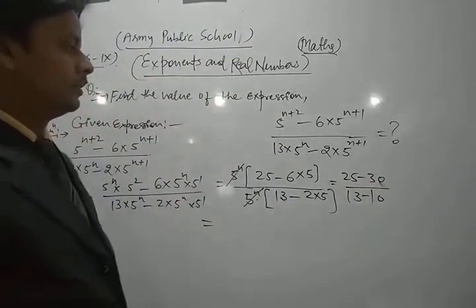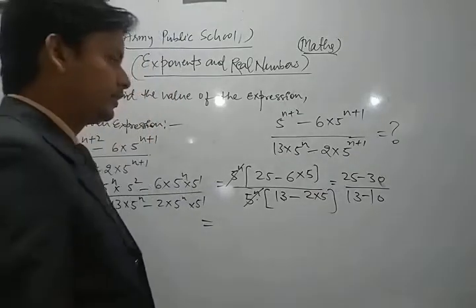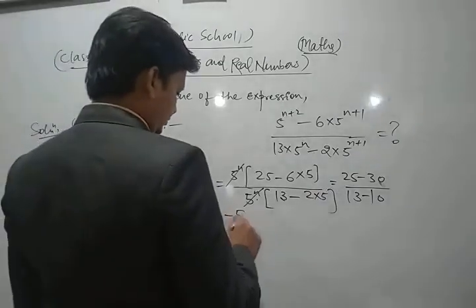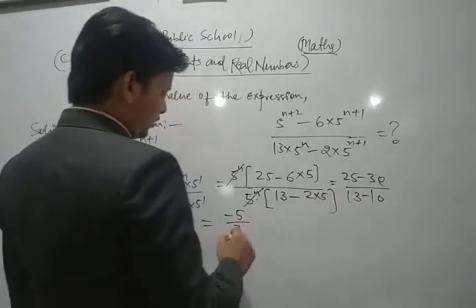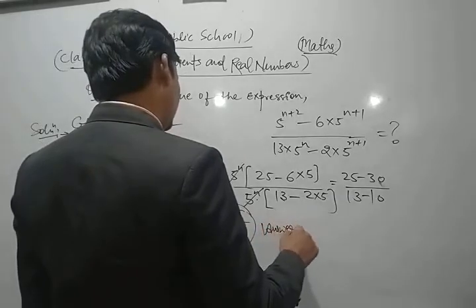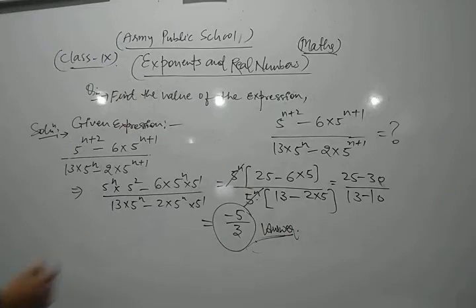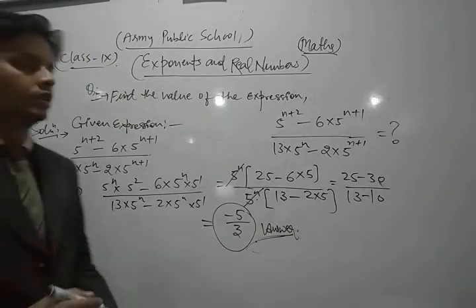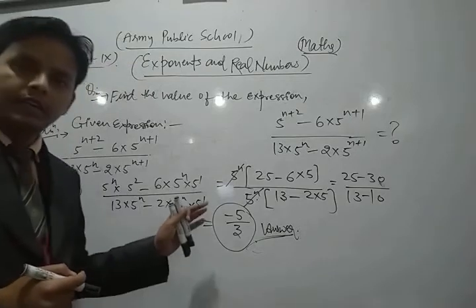Now we get 25 minus 30, that is minus 5 left, upon 13 minus 10, that is 3. So the required solution of the given expression is minus 5 upon 3. Okay, so this is the required solution of the given expression.